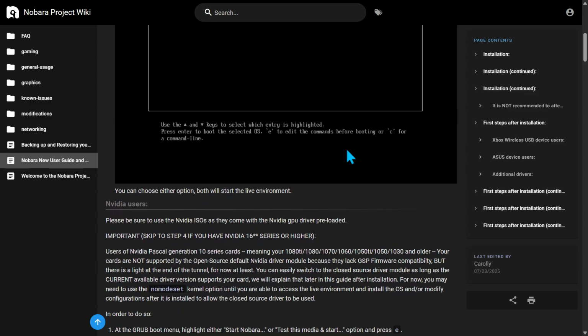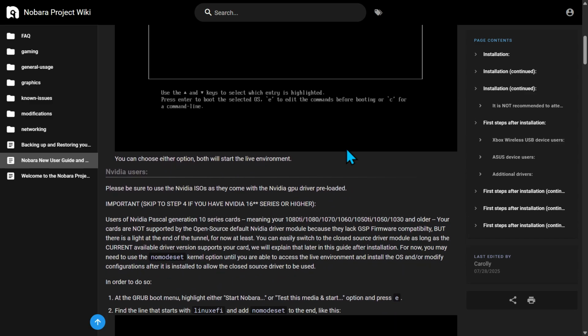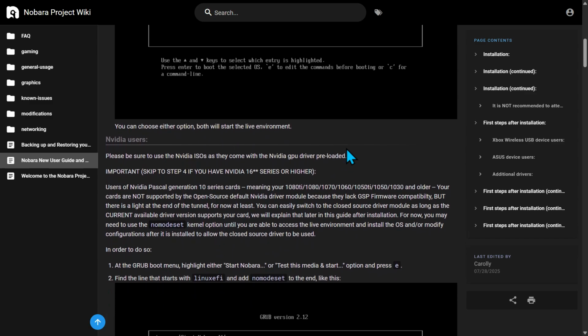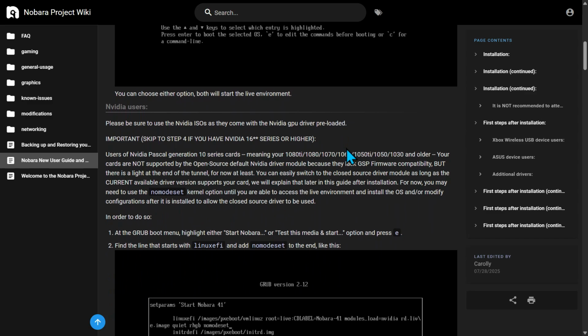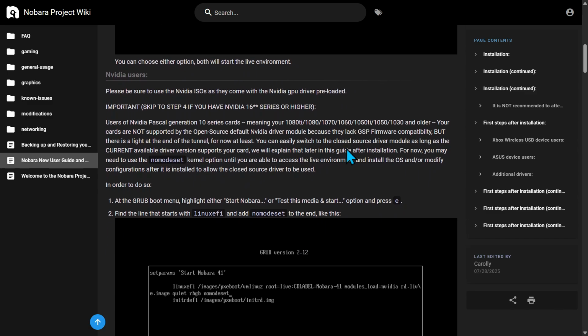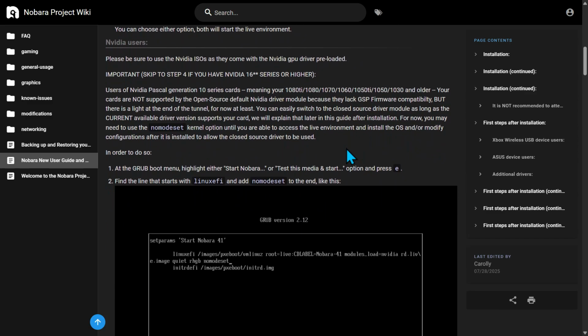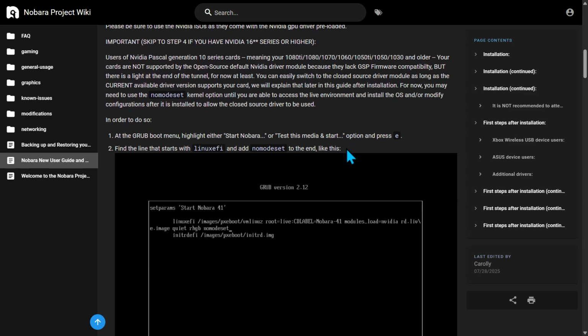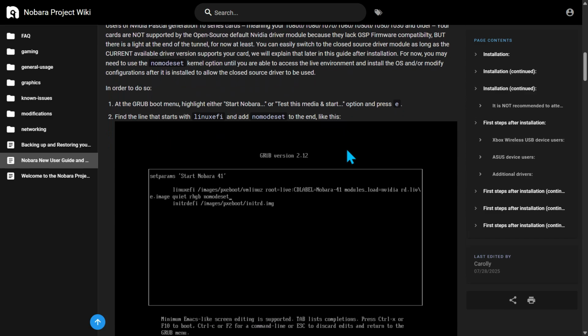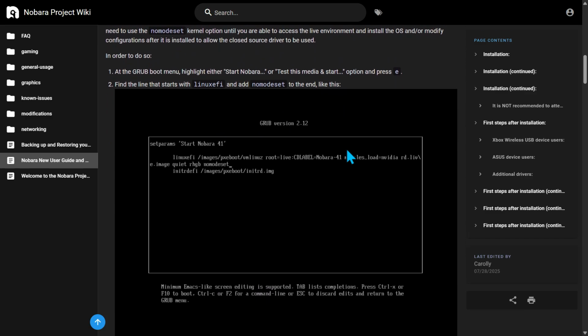One of the most notable differences between these two distributions is their philosophy. Nobara is all about accessibility and simplicity. It's plug and play, making it perfect for users who want everything to just work. Once installed, it's ready to go with minimal configuration. Whether you're a gamer, creator, or just a regular user, Nobara focuses on providing an easy-to-use experience.